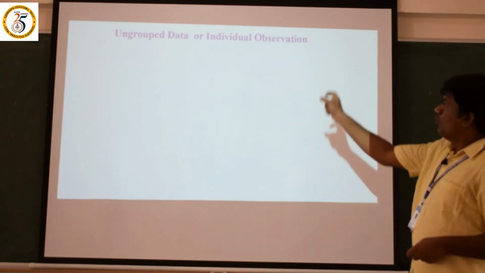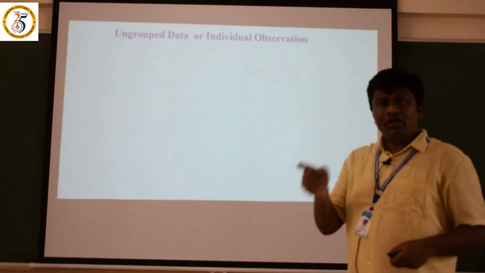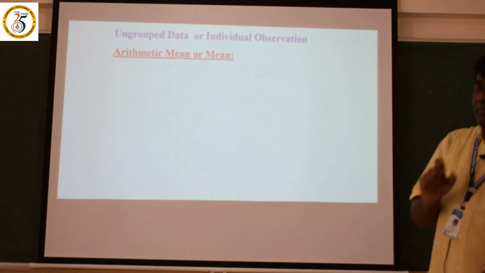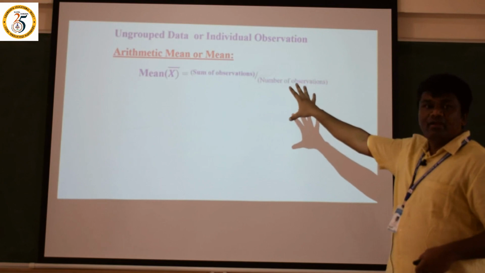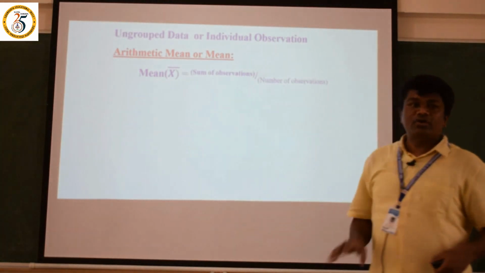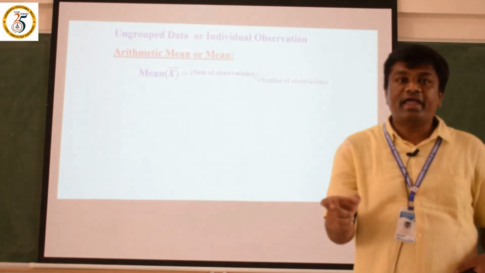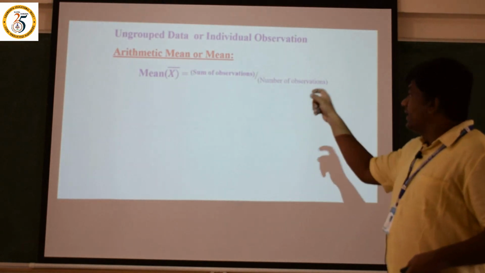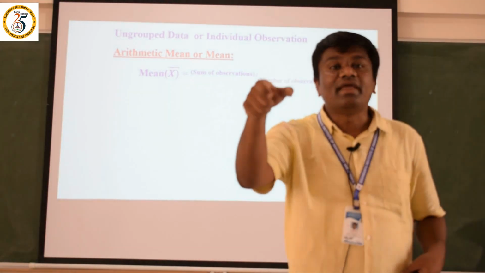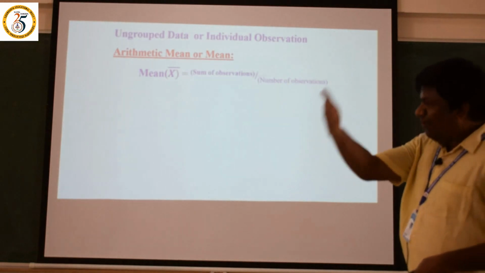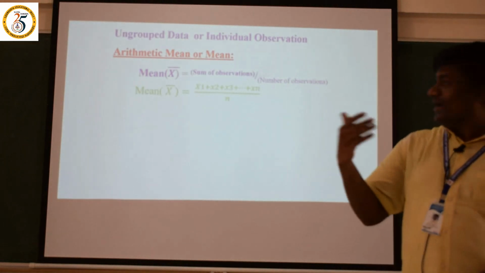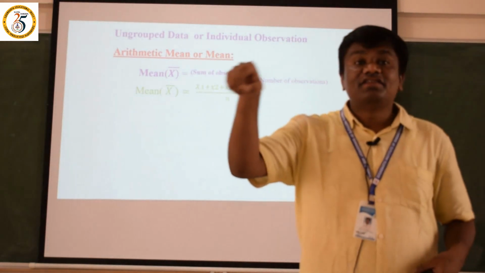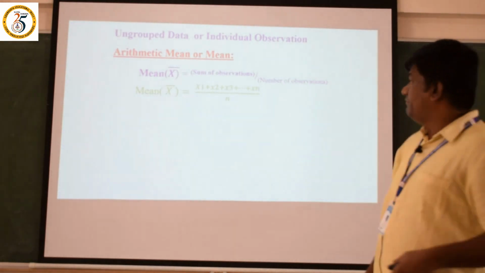Ungrouped data, or individual observation, or individual series, we can call it in different ways. Arithmetic mean, or only mean. What is the formula of arithmetic mean? x bar is equal to the sum of observations divided by the number of observations. This is called mean. One more form: x bar is equal to (x1 plus x2 plus x3 and so on) divided by n.